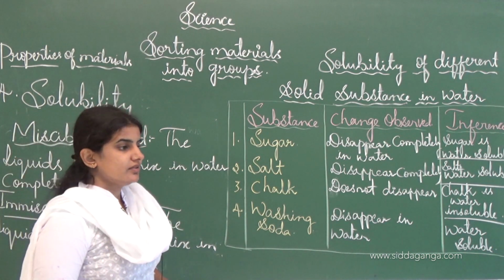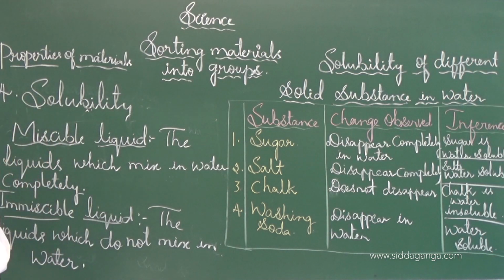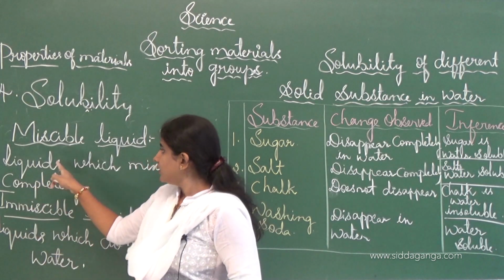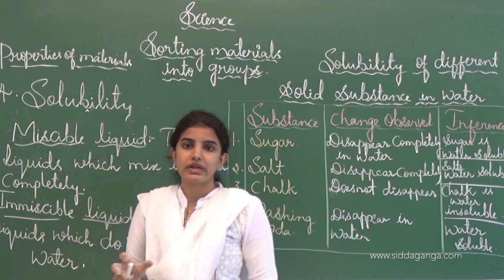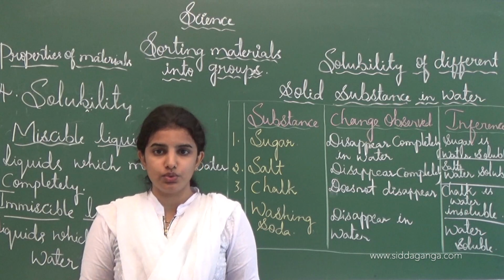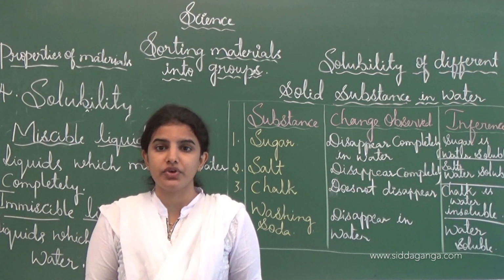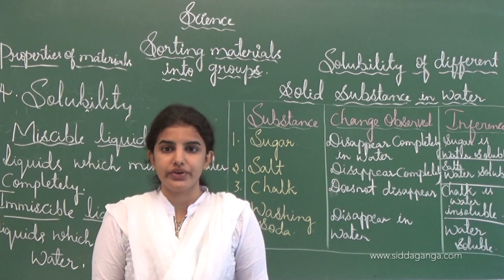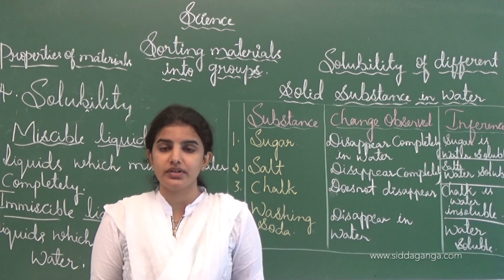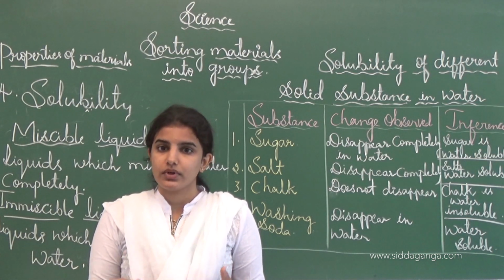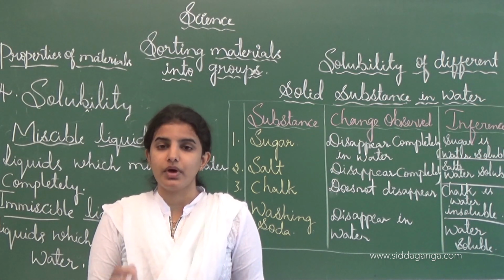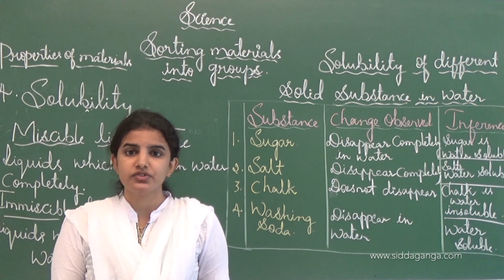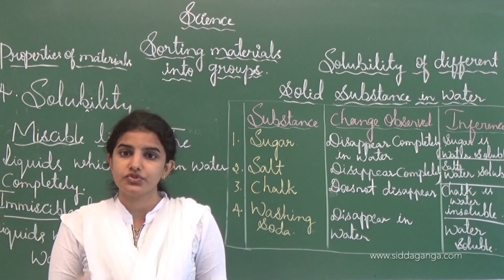Some of the different solubility of different liquids in water, in which the first one is miscible liquid. As I told, water is a universal solvent because it has the power to dissolve many substances. Not only water, there are many other liquids which dissolve substances into soluble form, like petrol, diesel, ether, etc. These are some liquids which act like a solvent.